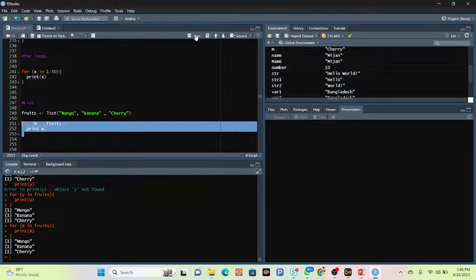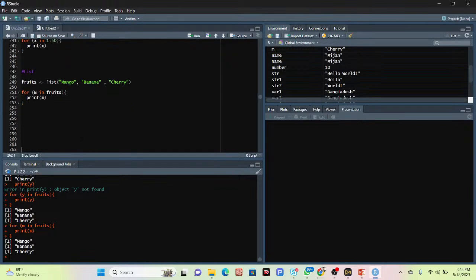Okay, so at this time we can get all of those items of the fruit list. As well, I put another example for number. Make a list about the number. So for that, how can we do it? Suppose I put here dice and put here this c and make the list about that: 1, 2, 3, 4, 5, 6.